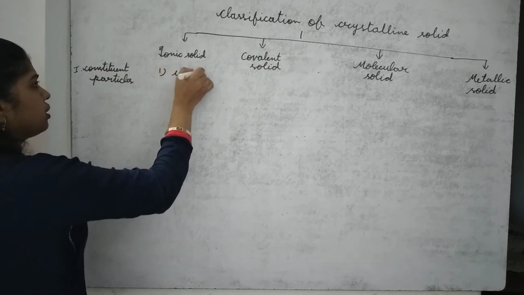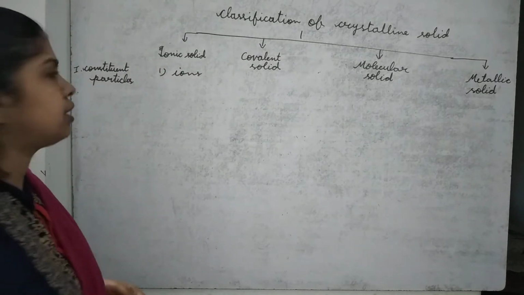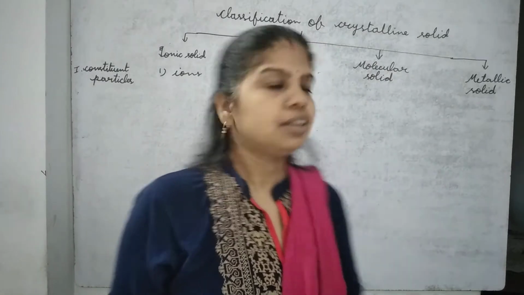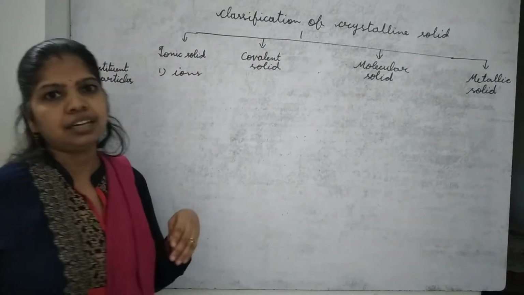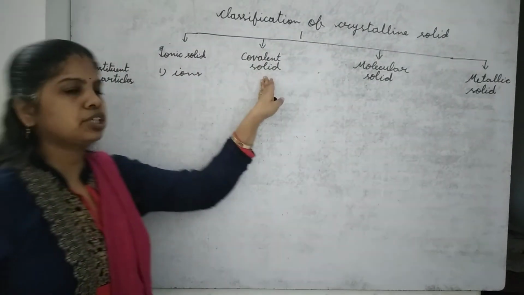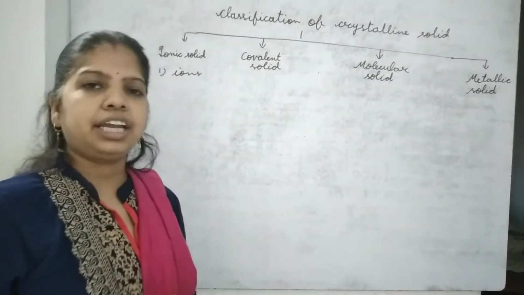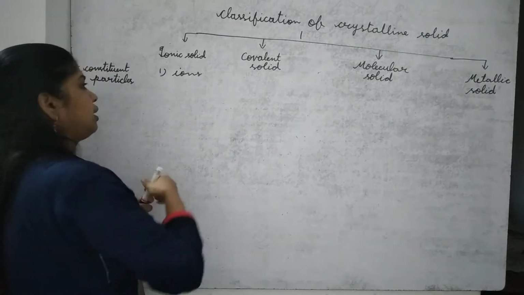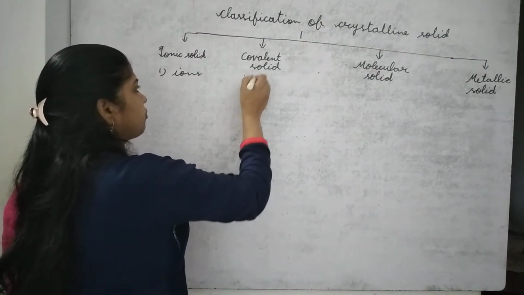Ions. Like we are going to prepare NaCl. So there is Na plus and Cl minus ion. So its constituent particles are ions. Now in case of covalent solid, sharing of electron occurs between atoms. So constituent particles are what? Atoms.